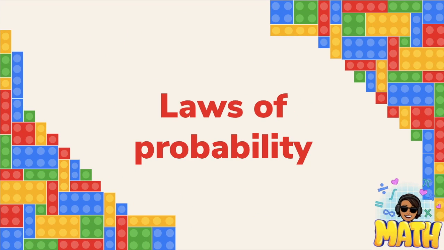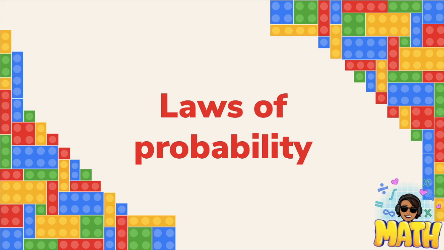Hello everybody. Today we're going to talk about laws of probability. This is very important because remember that the probability is the most common way of representing uncertain events. And it has some rules, some laws that are going to help us to organize our processes and recognize when we have something right or wrong or solve something in an easier way.